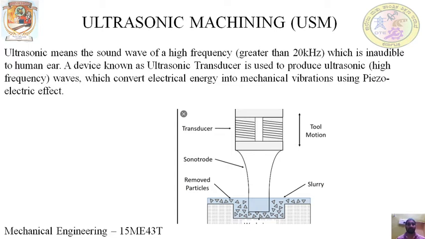The device known as an ultrasonic transducer, you can see here in the figure, is used to produce the ultrasonic waves with a high frequency. It converts electrical energy into mechanical vibration by means of the piezoelectric effect. So the piezoelectric effect is the form of energy used in ultrasonic machining.